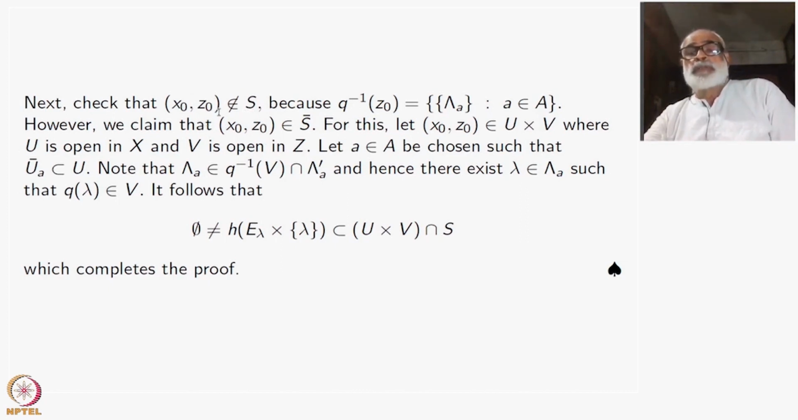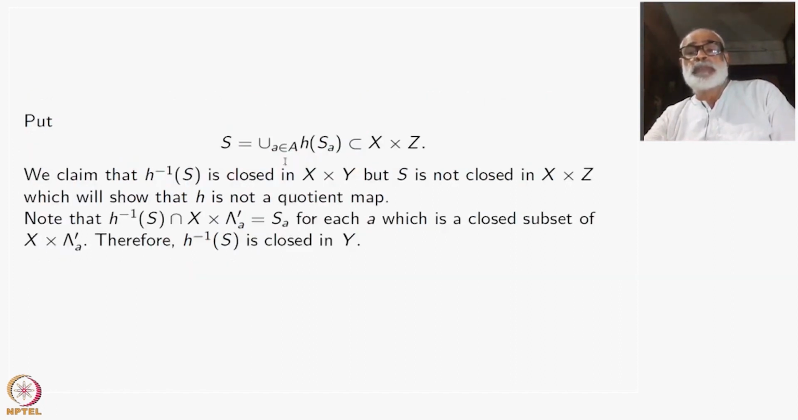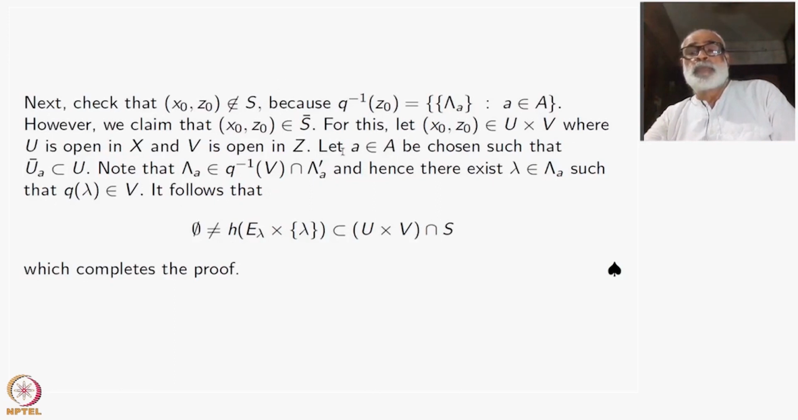(X naught, Z naught) would have been inside X. See, S by definition is H of SS inside X cross Z. It will never hit the point Z naught at all. That is the whole idea. So for this, start with (X naught, Z naught) inside U cross V, where U is open in X and V is open in Z. I want to show that this is in the closure. Take any neighborhood; I could take standard neighborhoods, and show that it intersects S. That's all.